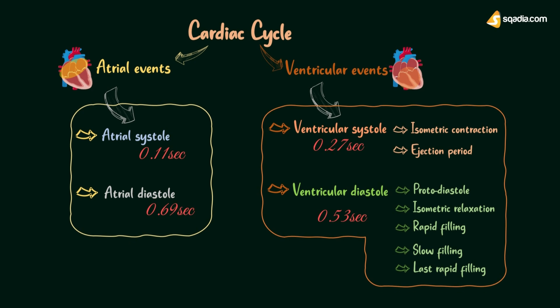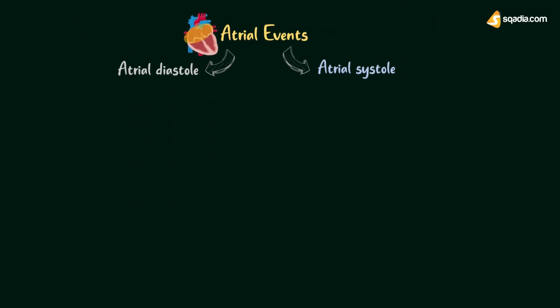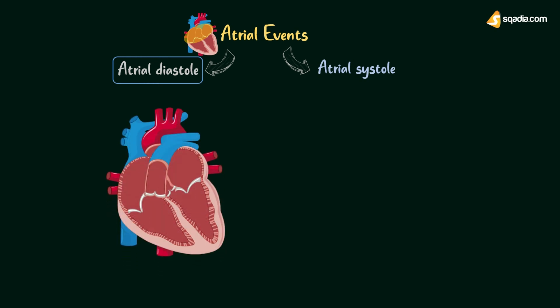Here we are going to start with the description of atrial events, where the first one is atrial diastole. As the name implies, it is the period of atrial relaxation, or the period of atrial filling. During this phase, simultaneously, ventricular systole or contraction also starts. Atrial diastole lasts for about 0.69 seconds.